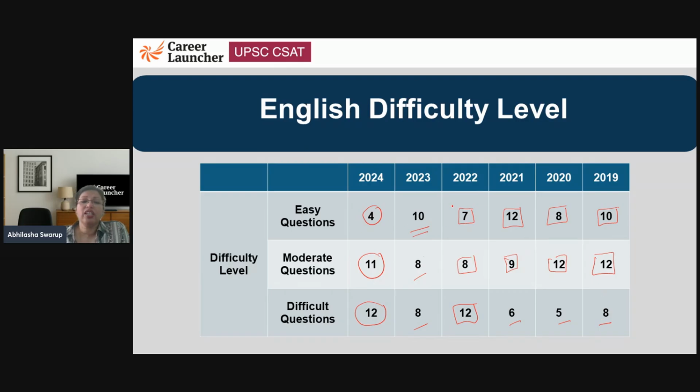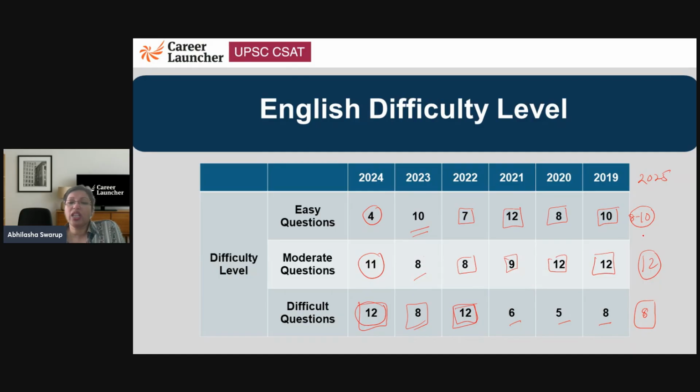If you look at the trend, it had a good number of difficult questions, then fewer, then a good number again. So keeping that in mind, ideally for 2025, you should have fewer difficult questions. So probably I would say 2025 should have, let's say, 8 difficult questions, again 10 to 12 moderate questions, and whatever questions remain, 8 to 10, on the easier side.